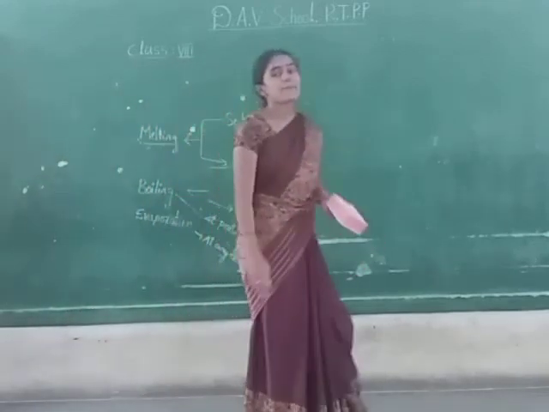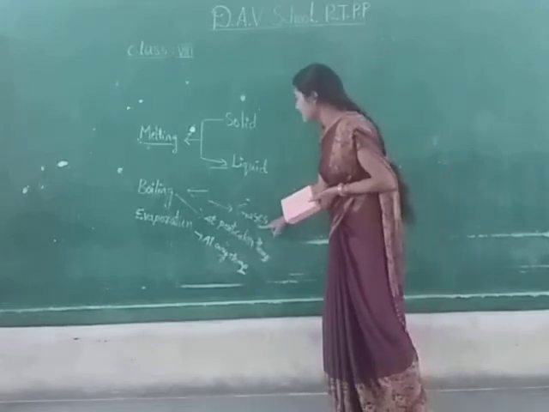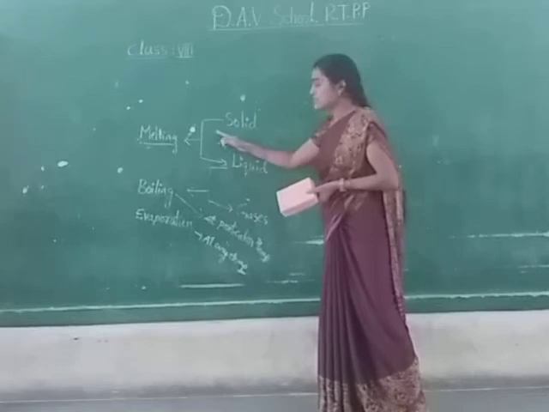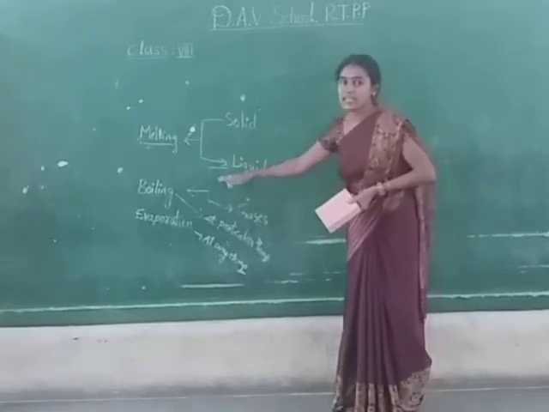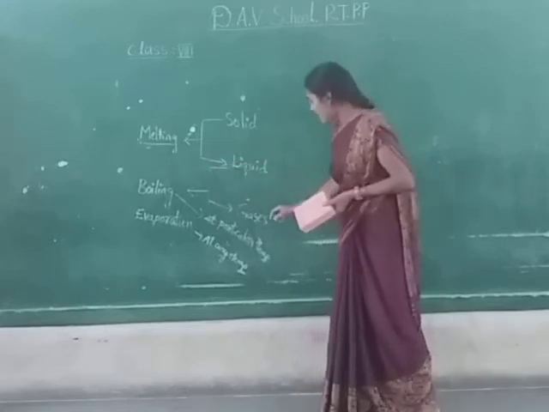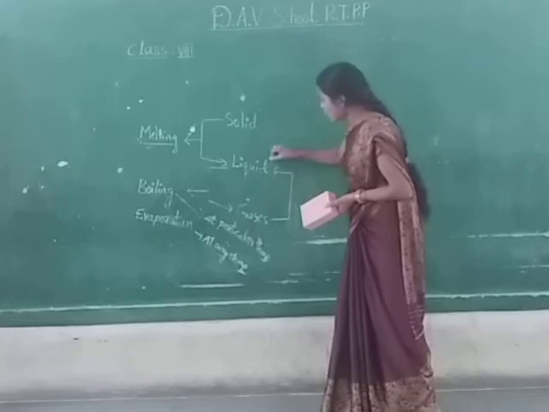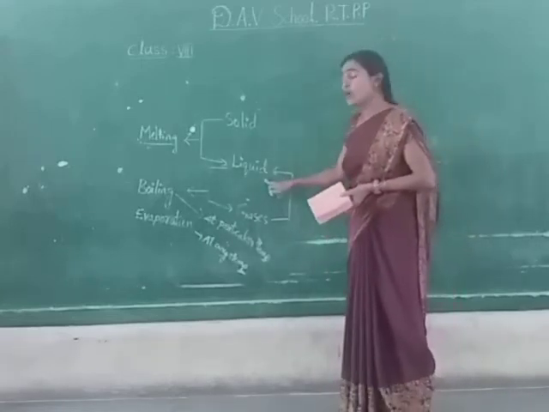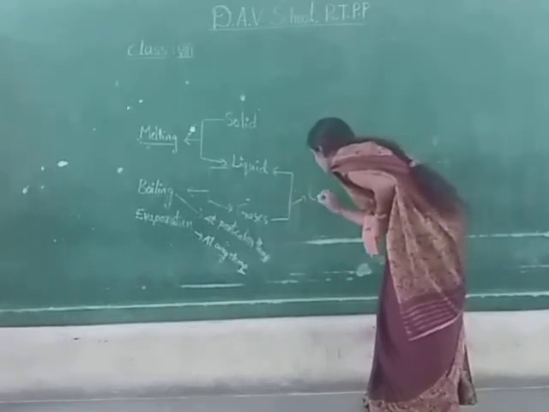Now, what happens if we cool the substance? What happens if we cool the gas? So here, to change the solid into liquid, we are supplying heat. To change liquid into gas also, we are supplying heat. If we remove the heat from gas, then what happens? Then it will change into liquid. The change of state from gas to liquid on cooling is called condensation.